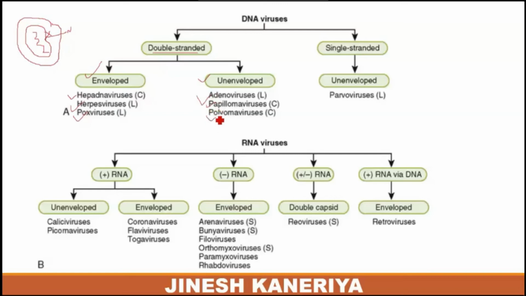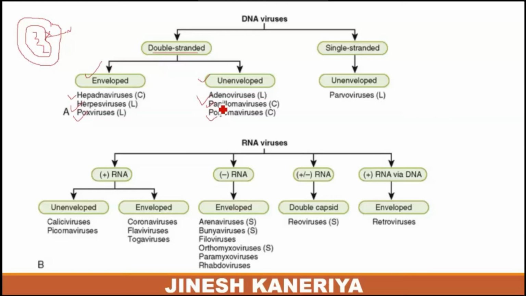So these three kinds of viruses are examples of unenveloped double stranded DNA containing viruses. Hepadna virus, herpes virus and pox virus are the enveloped viruses. Unenveloped virus examples are the adenovirus, papilloma virus or polyoma viruses.